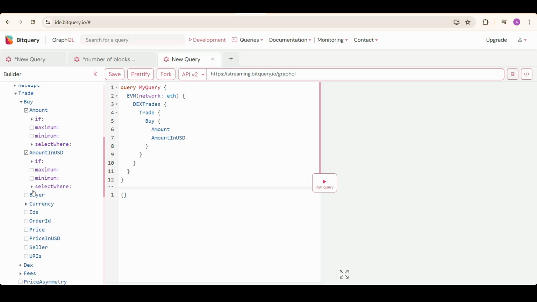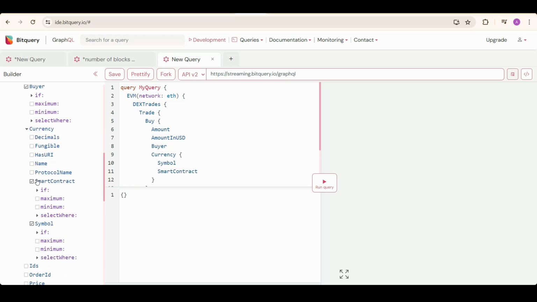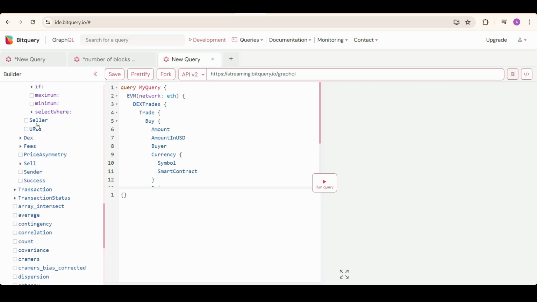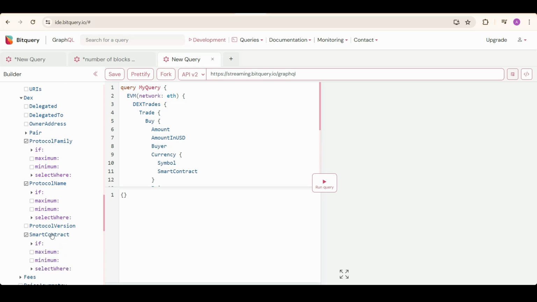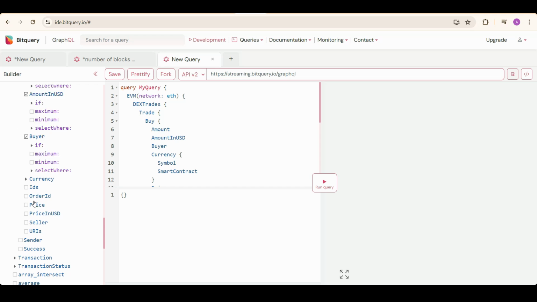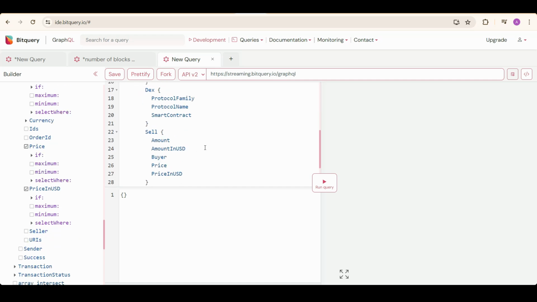Amount in USD, buyer, currency details. I'll select symbol and smart contract. Now I'll select price in USD, seller. Now select DEX details if you want: protocol family, protocol name, smart contract address of protocol. Now select sell side. If you need a better explanation of these APIs, we have many videos on our YouTube channel, and you can look for the specific video that you need. You will get a good explanation for these types of queries.